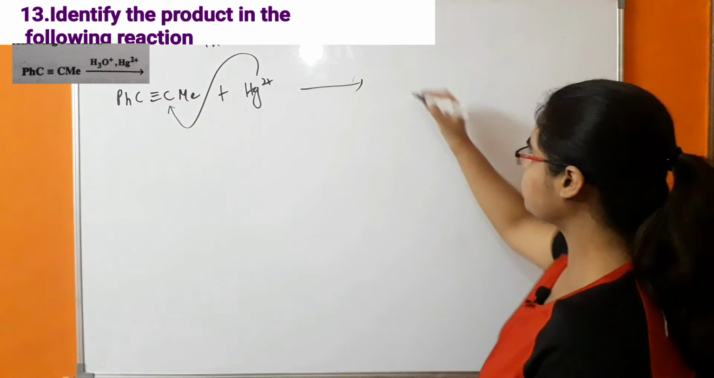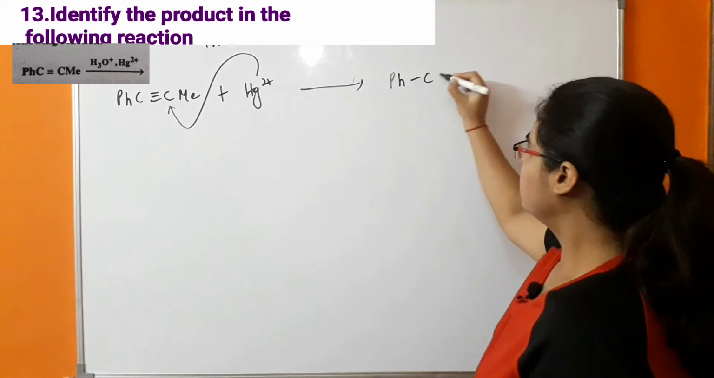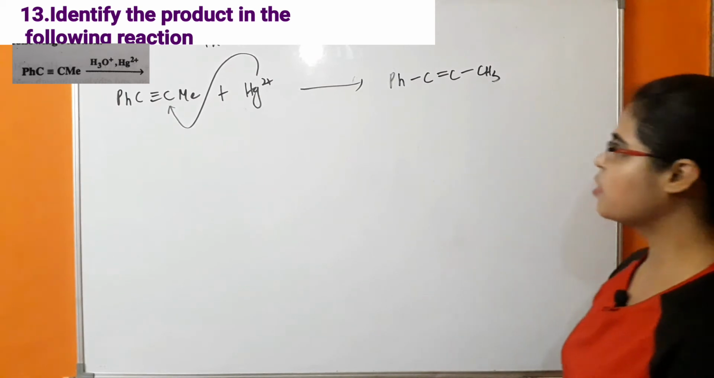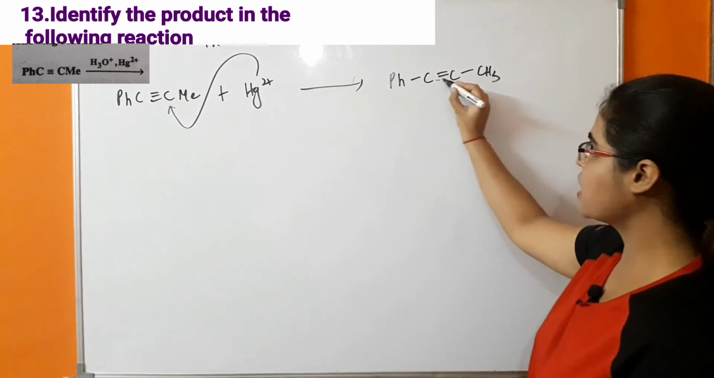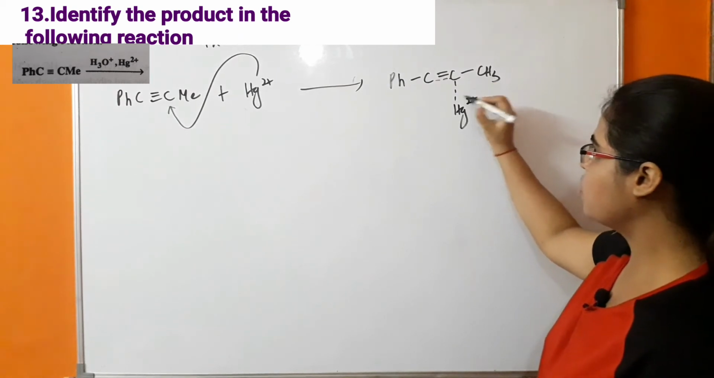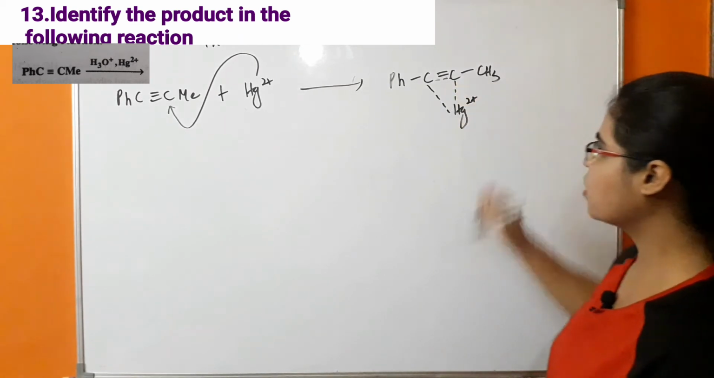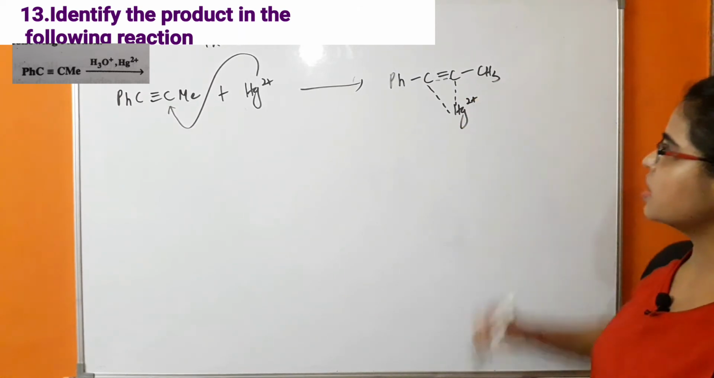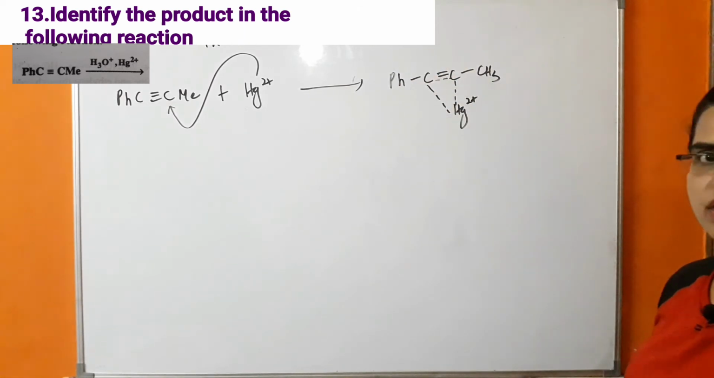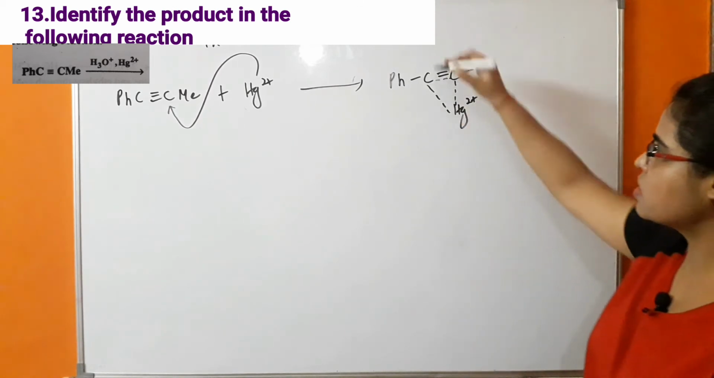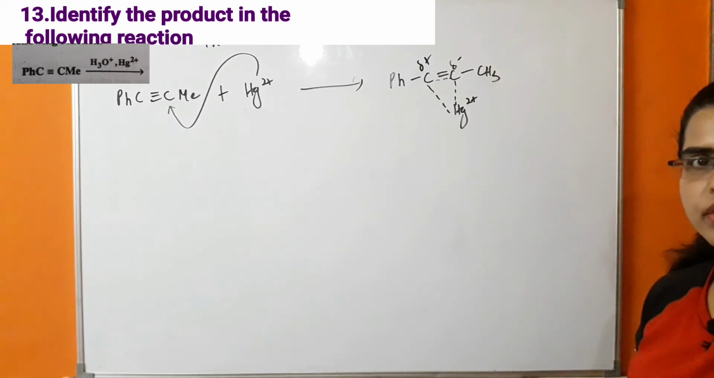So what is happening? There will be formation of a transition state. We know that in the transition state there will be bond length which is longer than a normal covalent bond. So this transition state will be formed. This is a cyclic transition state. So in this case this carbon is having partial negative charge, this carbon is having partial positive charge.